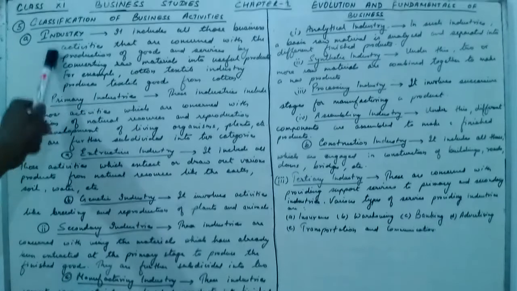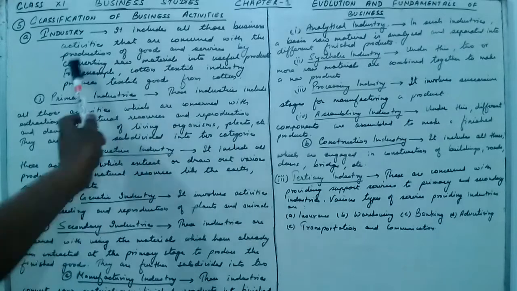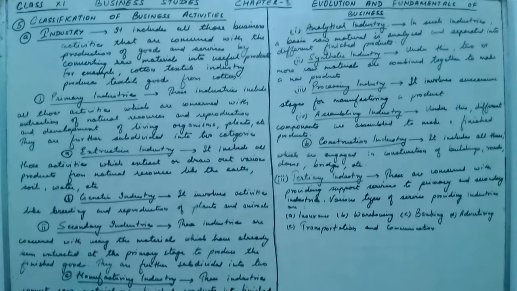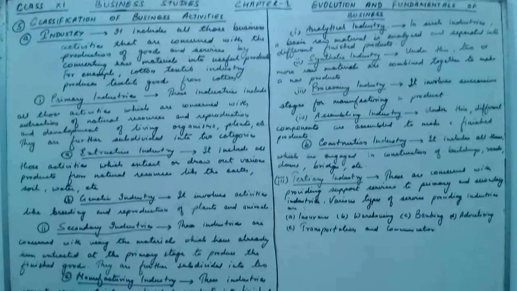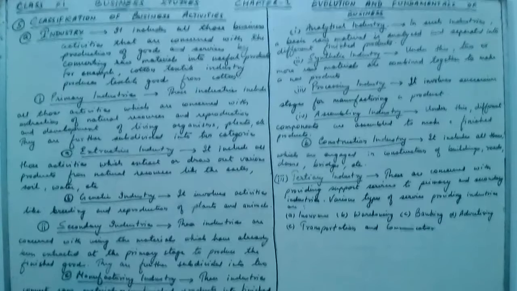So what is industry? It includes all those business activities that are concerned with the production of goods and services by converting raw materials into useful products. So all those businesses which convert the raw materials into useful products come under the industry.